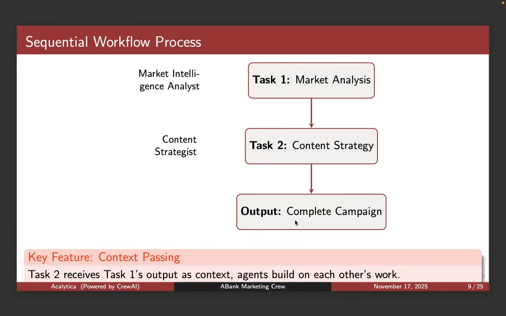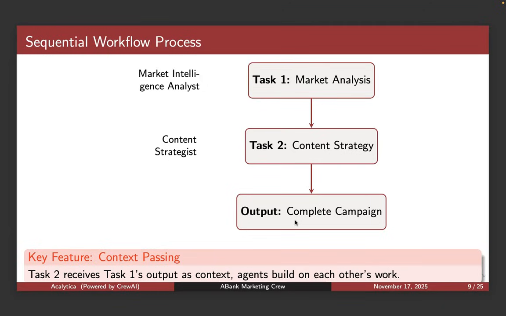The context passing is important as well. Task two is going to receive task one's output as context. So what the market intelligence analyst is doing is the input to what the content strategist is going to be doing.